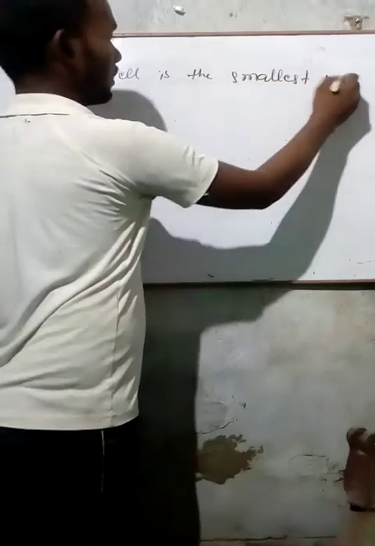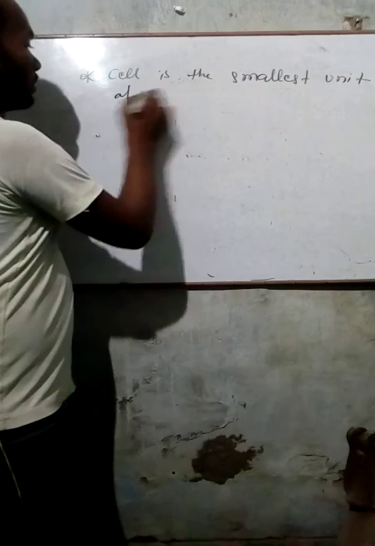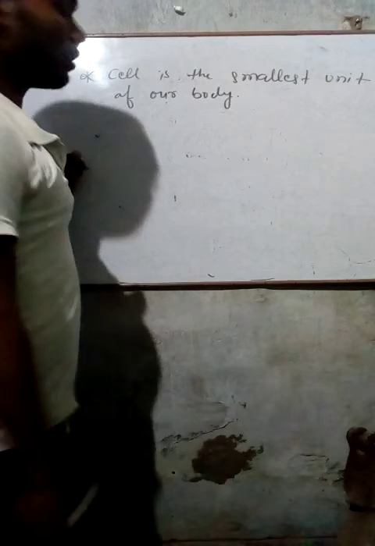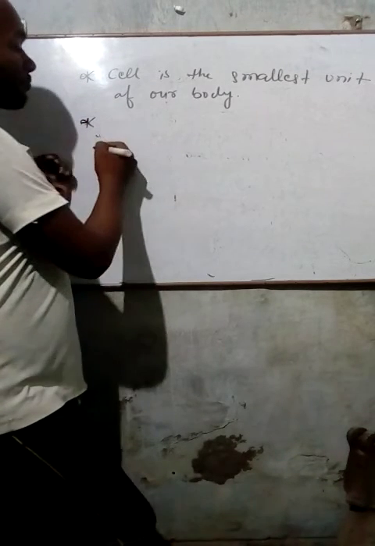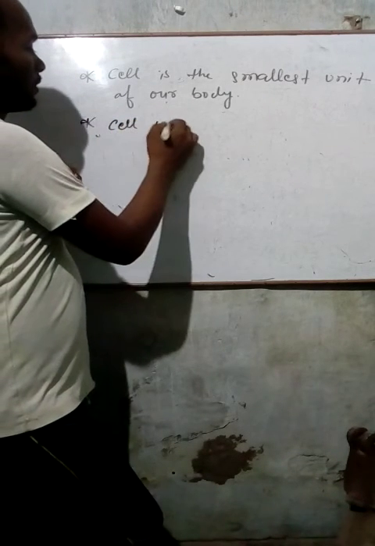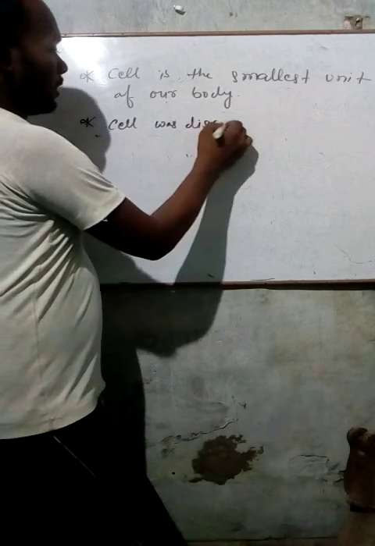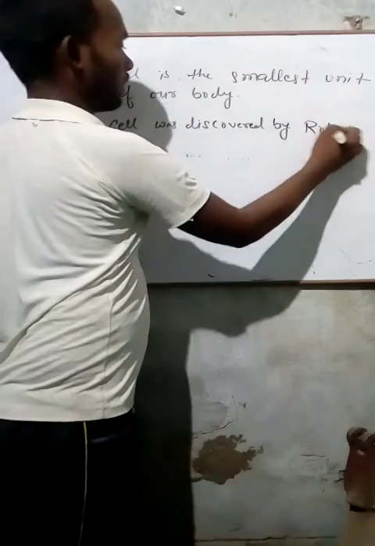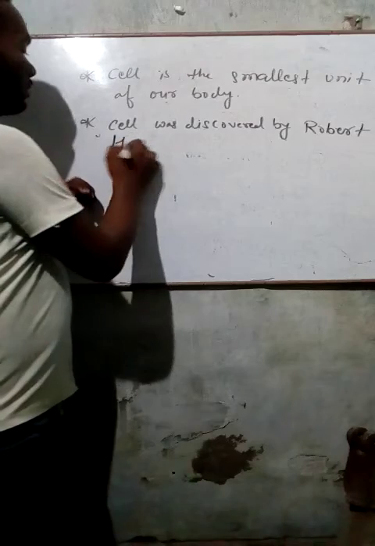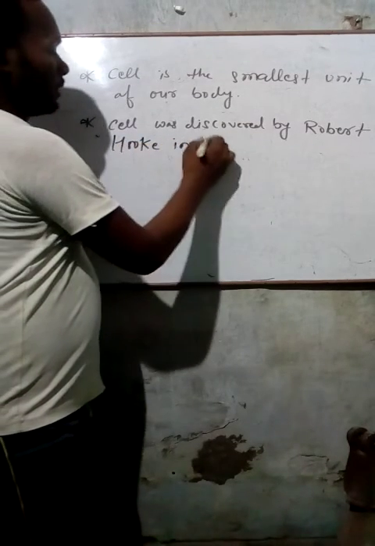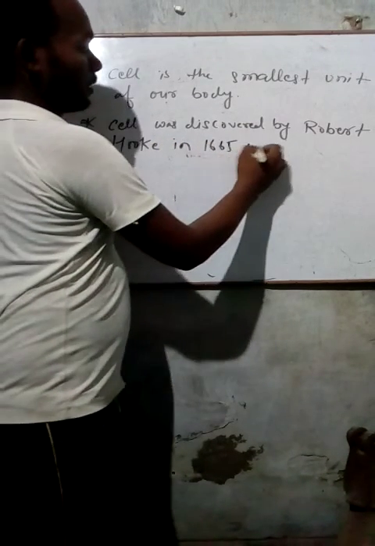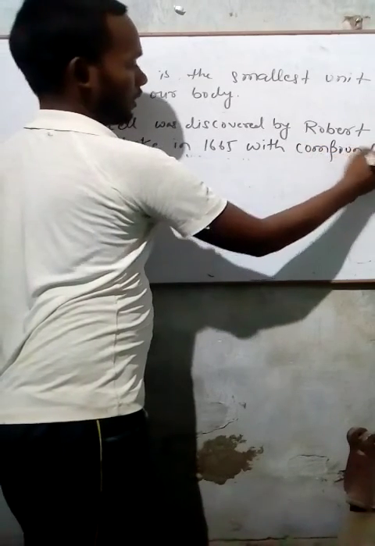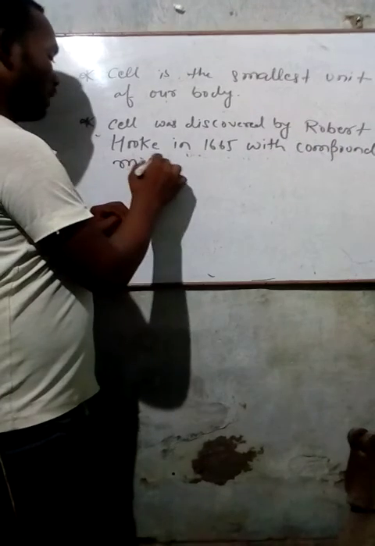Cell is the smallest unit of our body, right? Next we learned that the cell was discovered by Robert Hooke in 1665 with a compound microscope.